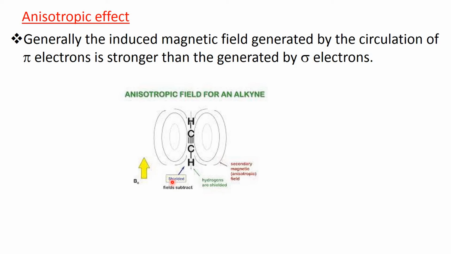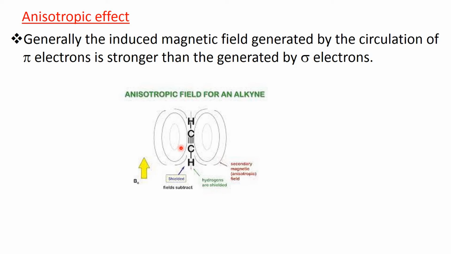The induced magnetic field generated in the acetylene molecule by the circulation of the pi bonded electrons in the presence of the applied magnetic field reinforces the applied magnetic field in this region, which is in the direction of the applied magnetic field. But outside this region it opposes the applied magnetic field.